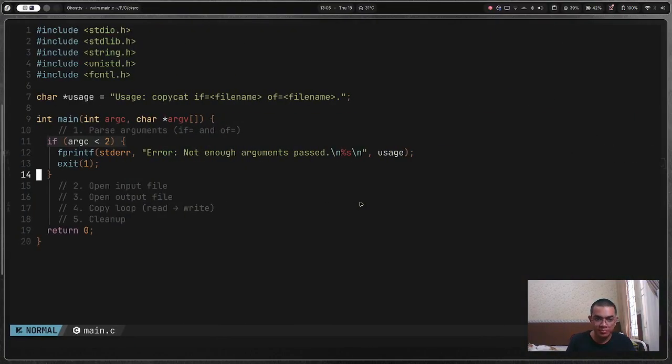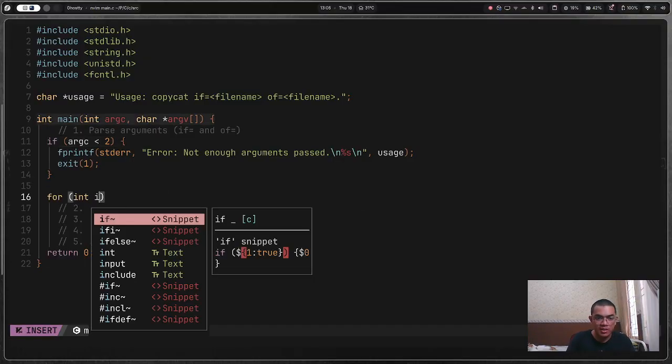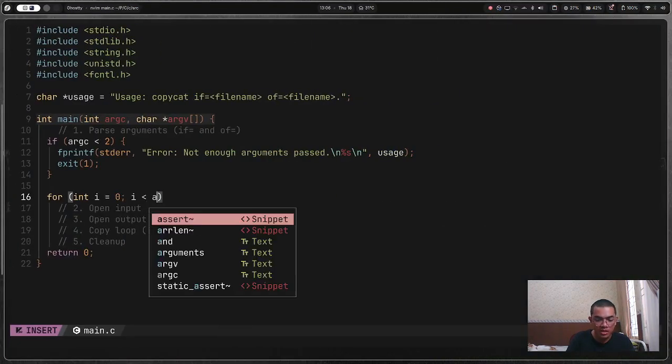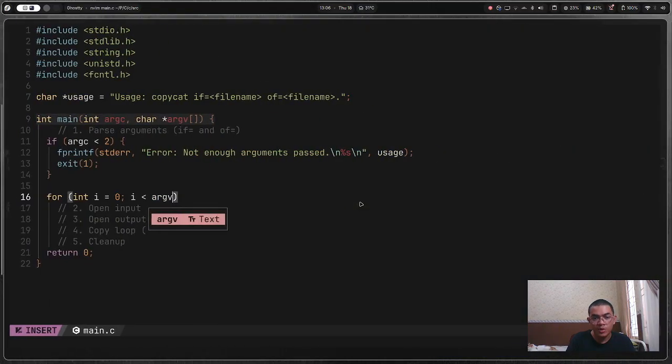Okay, so first I'm going to make for int i is equal to 0, and then i is less than argc, I'm sorry, argc, i plus plus.